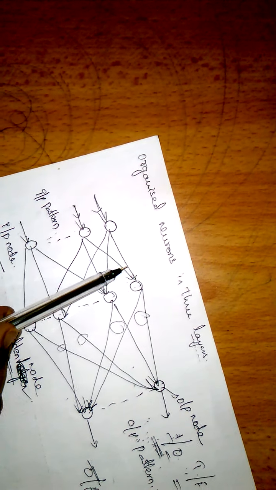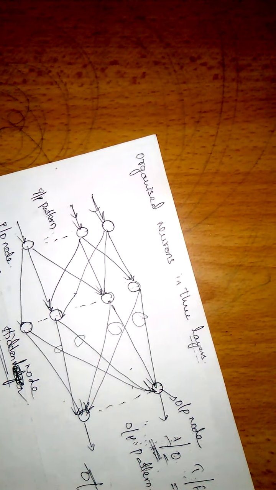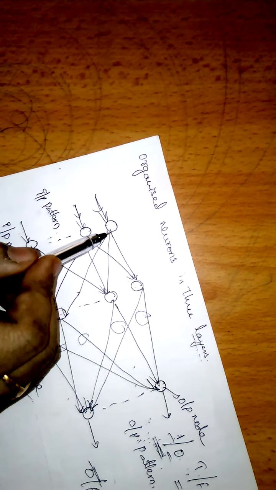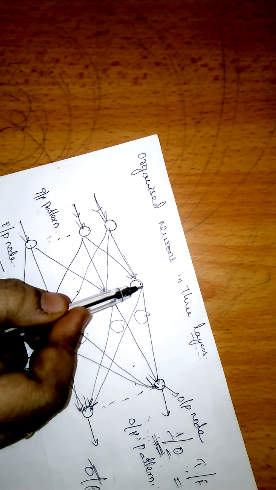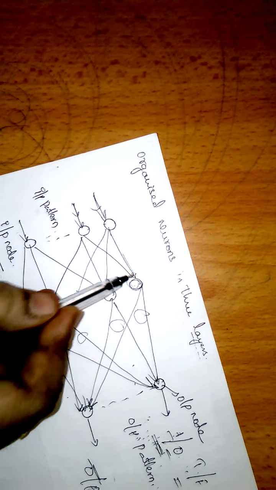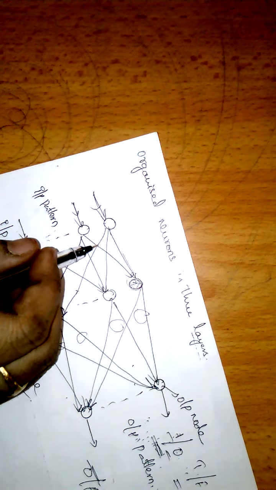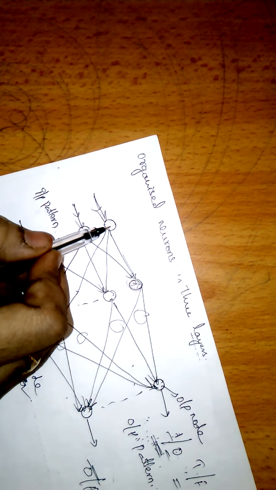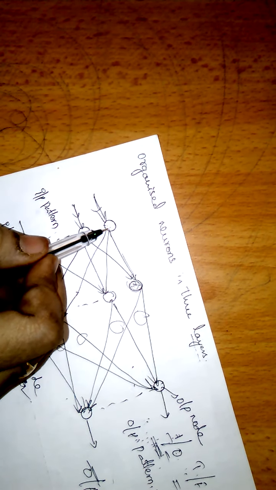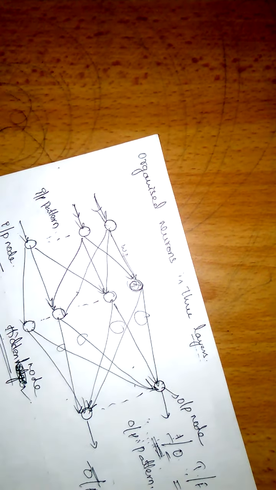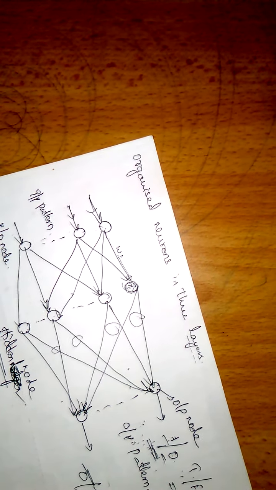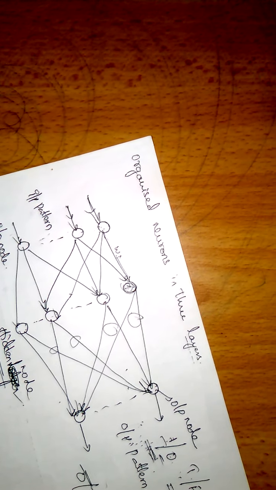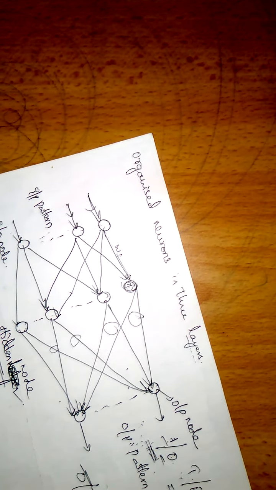Every connection has a weight. This is an input value which we are giving to this node, suppose some x. Every input is associated with some weight, so a connection always has a weight value associated with it.